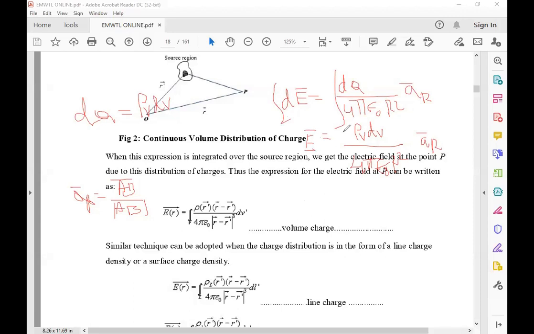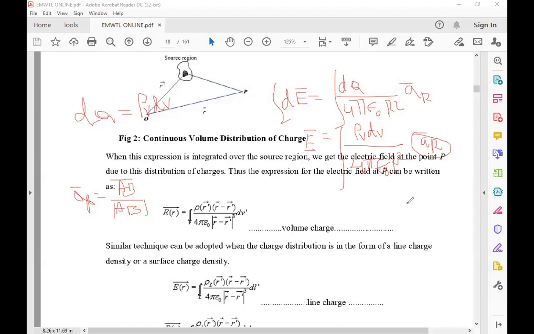E is equal to, and here also the integral is there. If I am substituting rho of R bar, it is nothing but rho V, the volume charge density, into dV, divided by 4 pi epsilon naught, R bar minus R bar prime whole cube. The whole cube, one term we get in the AR bar.